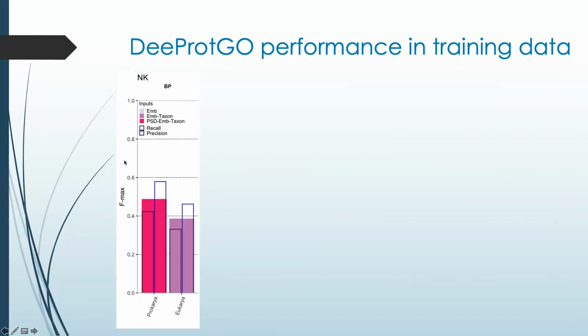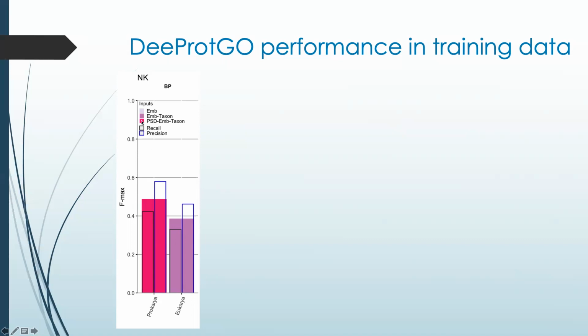In this case, this graph indicates the results obtained for the 2 models predicting biological process annotations. Each filled bar represents the Fmax score achieved by each model, where the color of those bars indicates the different inputs that DeepGo received for doing these predictions.